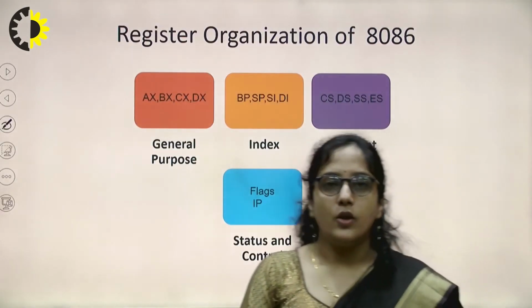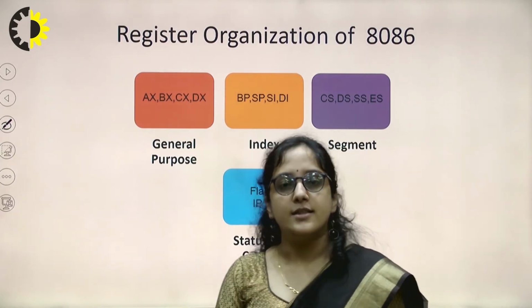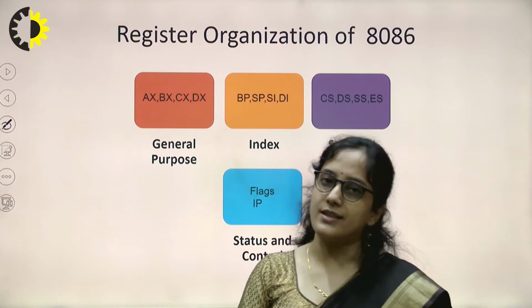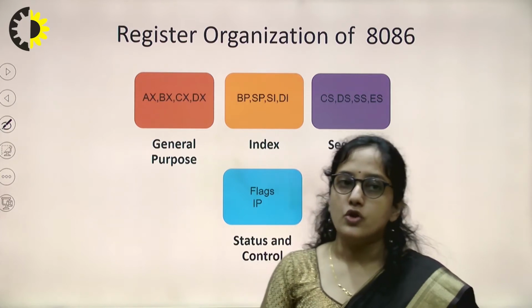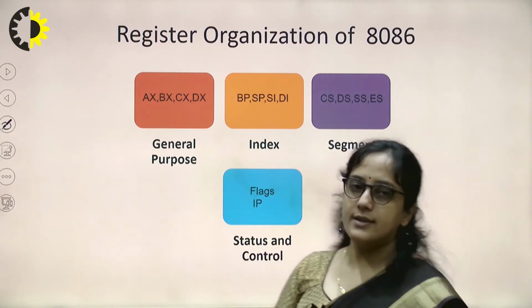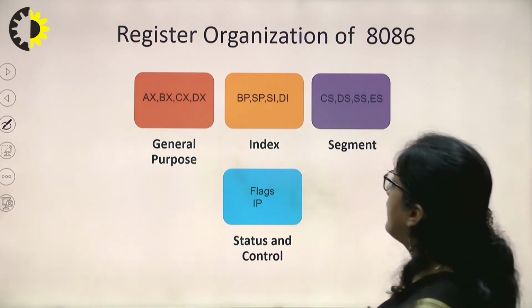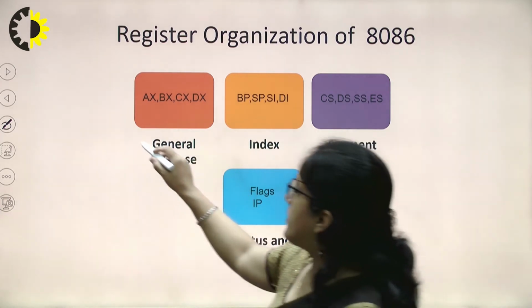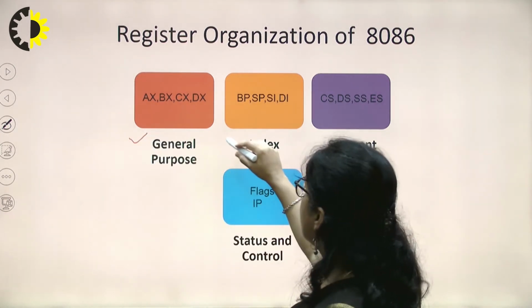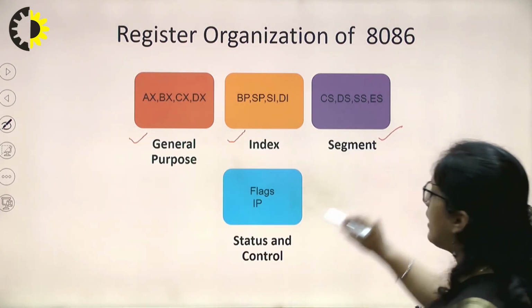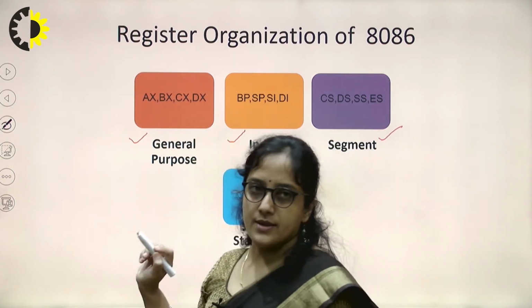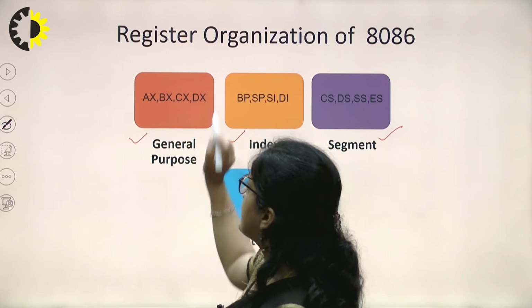Now the register organization. As I told you, 8086 has a powerful register organization as compared to 8085. In 8086, we classify the register organization into 4 groups: general purpose registers, index registers, segment registers, and status and control registers. There are 4 general purpose registers: AX, BX, CX and DX.